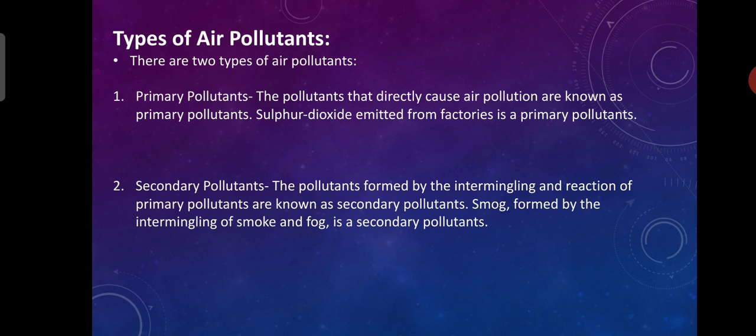Secondary pollutants are the pollutants formed by the intermingling and reaction of primary pollutants. So here, by combining with primary pollutants which affect the atmosphere, we call them secondary pollutants. For example, smog is formed by the intermingling of smoke and fog, right? That's nothing but a secondary pollutant.